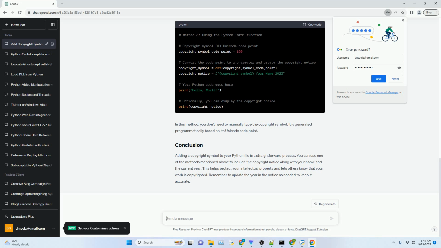Adding a copyright symbol to your Python file is a straightforward process. You can use one of the methods mentioned above to include the copyright notice along with your name and the current year. This helps protect your intellectual property and lets others know that your work is copyrighted. Remember to update the year in the notice as needed to keep it accurate.